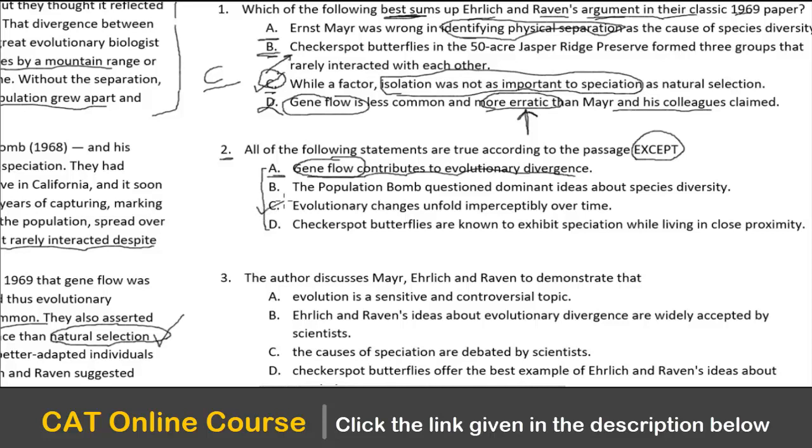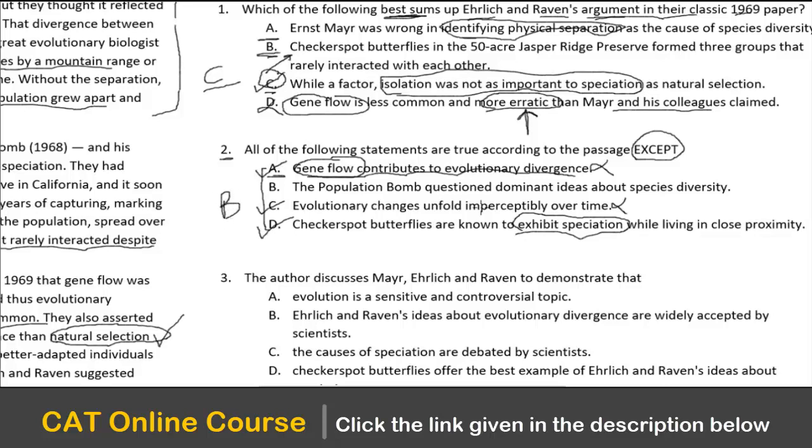This is correct. And because this is correct, this is not the right choice. Because this also is correct, this is not the right choice, right? And checker spot butterflies are known to exhibit speciation while living in close proximity. Yes, they exhibit because there are three groups. Three groups, they never interacted with each other. So that means they are exhibiting speciation while living in close proximity. So even D looks good. So the only option we are left with is B.